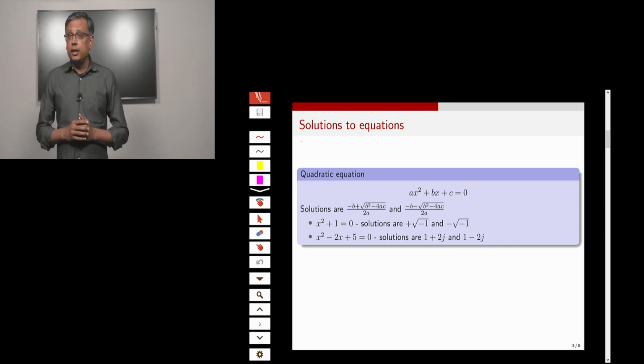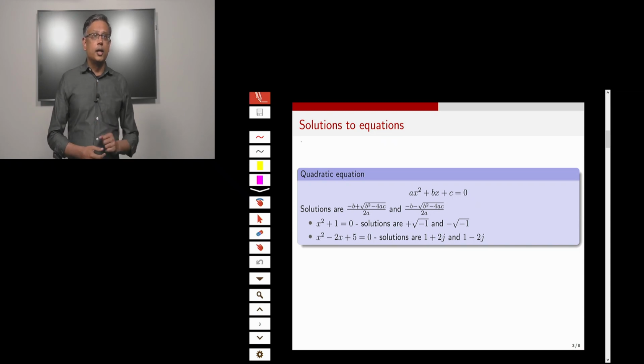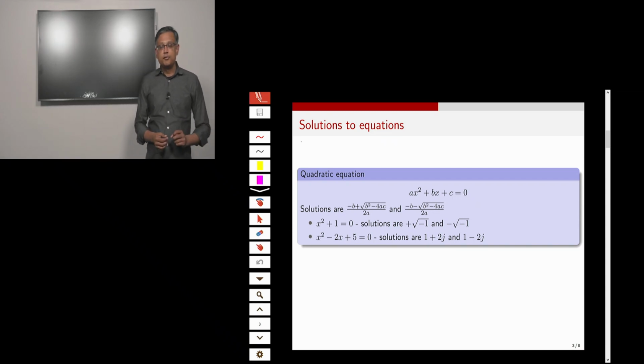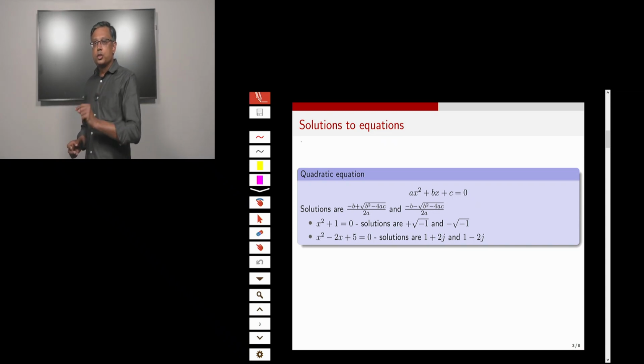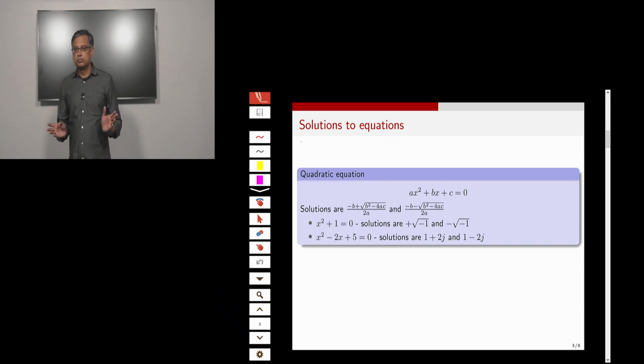However, complex numbers did not come when people were trying to solve quadratic equations. Now notice that the solutions to this quadratic equation, x squared minus 2x plus 5, are 1 plus 2j and 1 minus 2j, and both of them are complex. In fact, they are complex conjugates of each other.